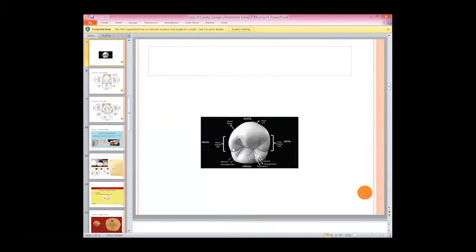Look at it very carefully. Is this a molar? Yes, this is a mandibular premolar, right? In molars, we have very pronounced cusps and very pronounced ridges, right? So this is a mandibular premolar, okay?